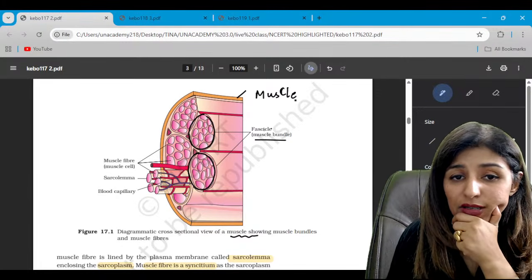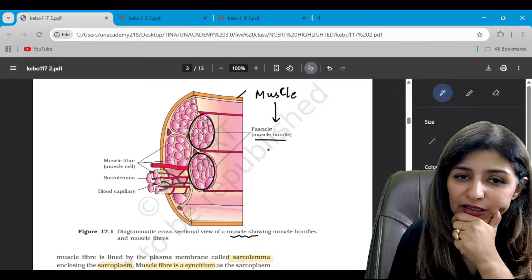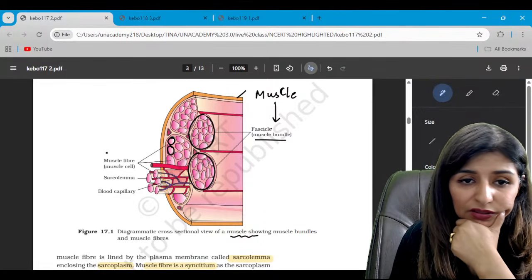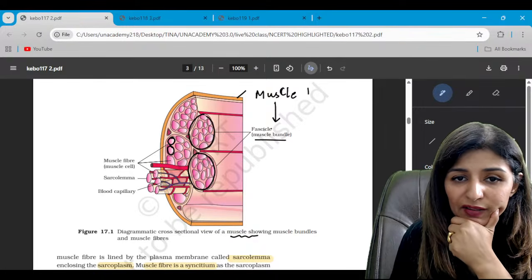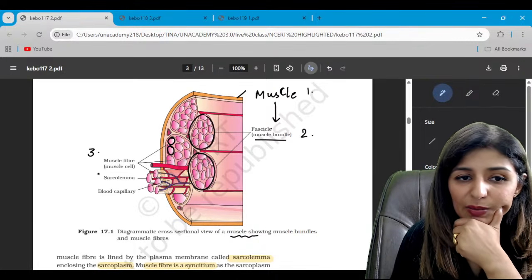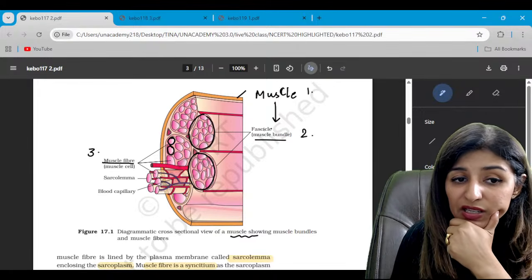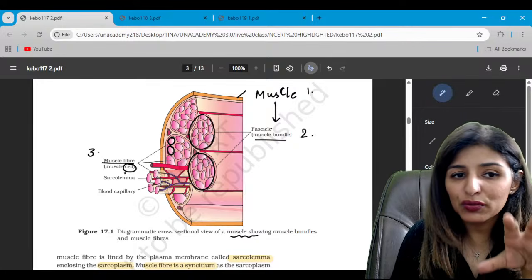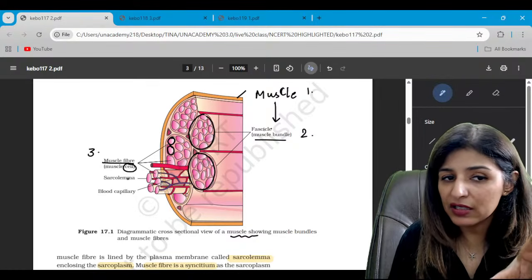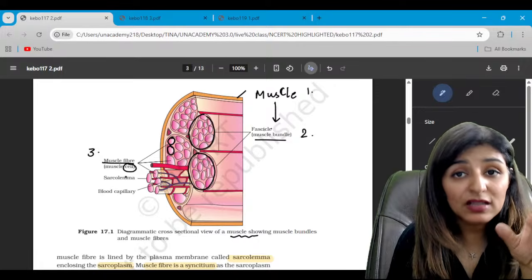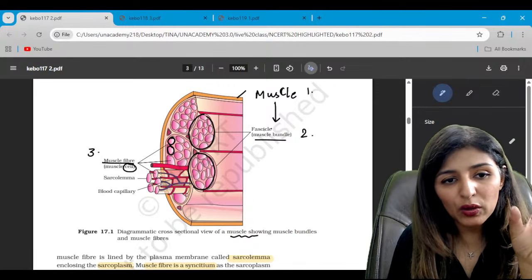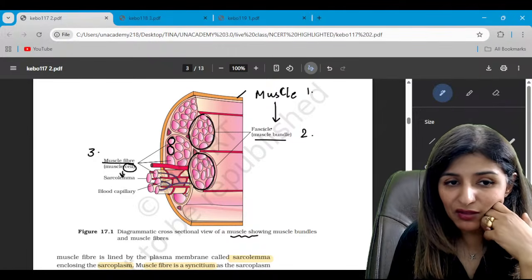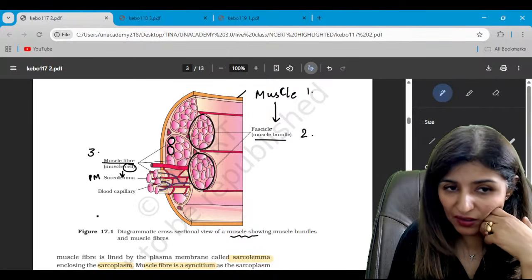So this is a skeletal muscle, let's say. Muscle has muscle bundles. So inside muscle bundles, we see these muscle fibers. So this is level 1, this is level 2. Inside the muscle bundles, we see muscle fibers. The muscle fiber is equivalent to the muscle cell, right? So all the vocabulary that you use for a cell, you are going to use the same terminology here also. So plasma membrane is known as plasma lemma, just that we are going to use the prefix sarco. So the plasma membrane of muscle fiber is known as sarcolemma, right?